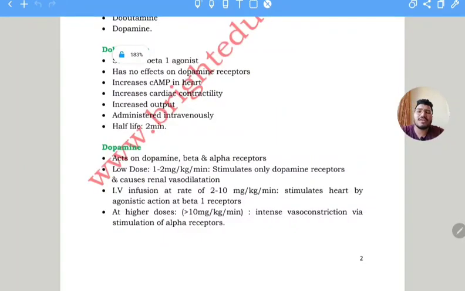For the congestive heart failure topic, you should know all the inotropics, about digitoxin and what its action is. In dopamine, there are three different doses, and you should know what action happens at what dose. It is important. These questions usually come in NEET PG, and are also expected in the FMG, and I think it has already come.